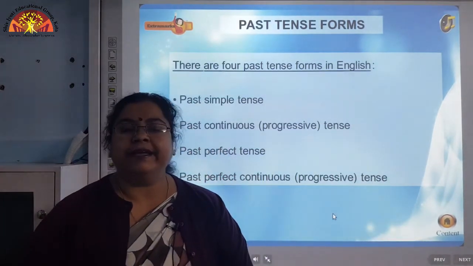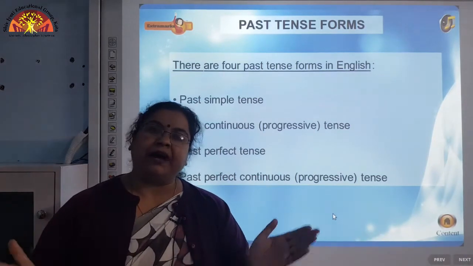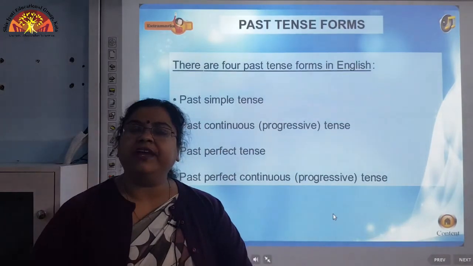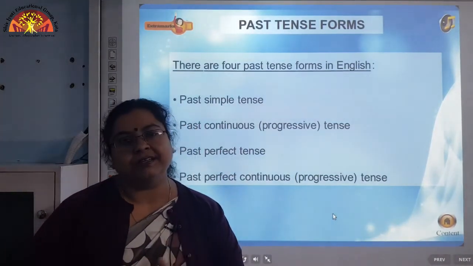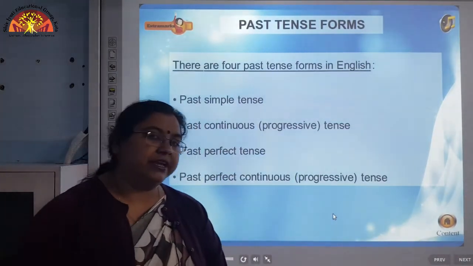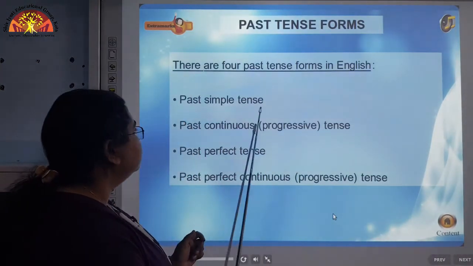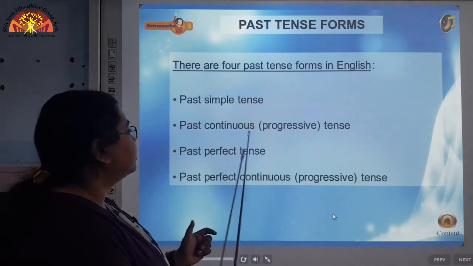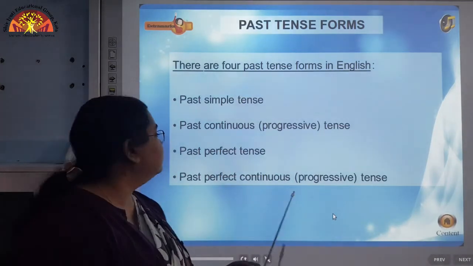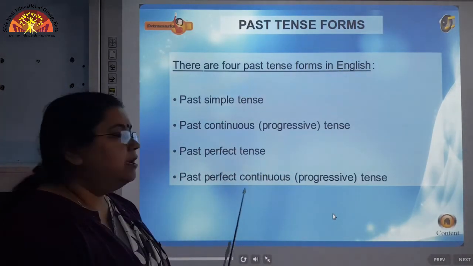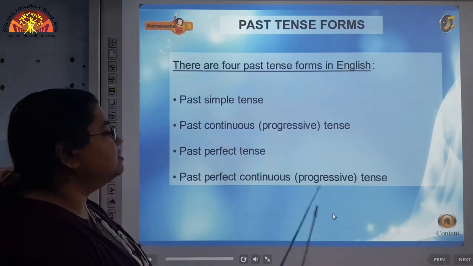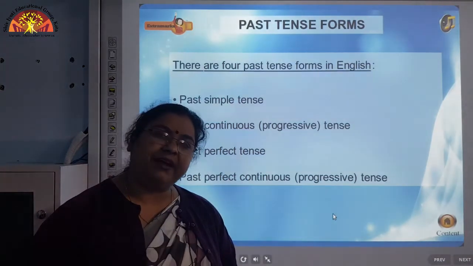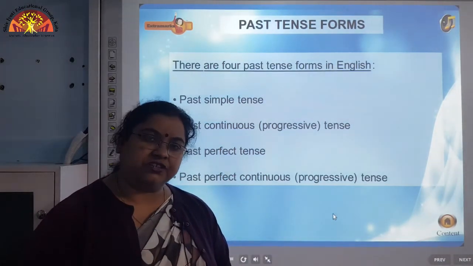In that case we use past tense. Now, if we talk about past tense, again we have 4 subtenses under the past tense. First one is simple past tense, second one is past continuous or progressive tense, then past perfect tense and past perfect continuous progressive tense. We will be discussing all these 4 one by one with their structures also.